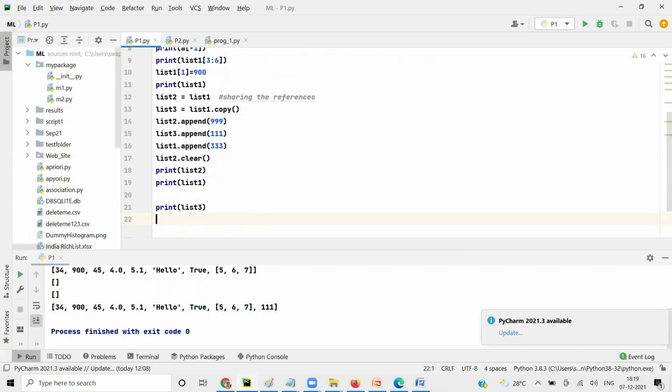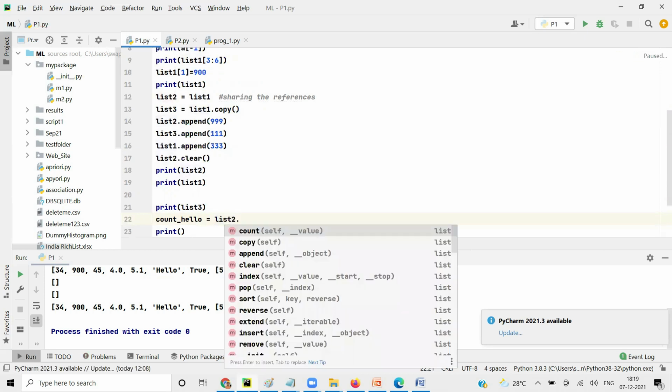So I'm going to say print. Before that, let me save it in a variable, count. Count is used to count the number of elements in that list. So count hello is a variable, and I'm saying list 2 dot count.